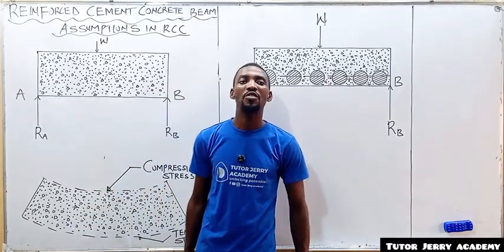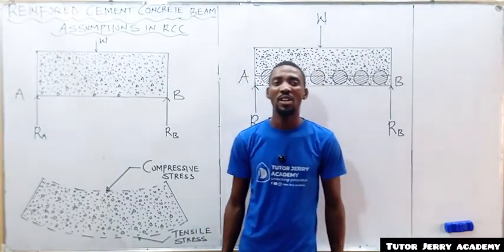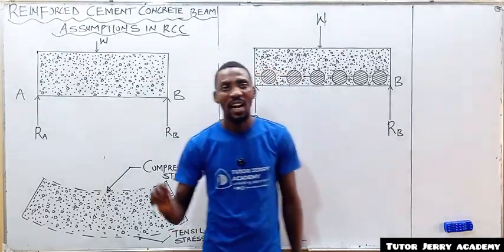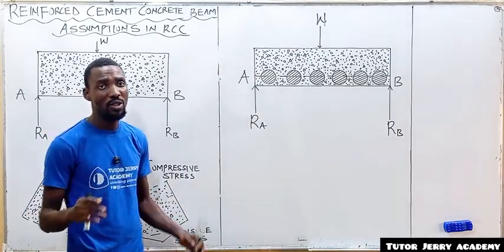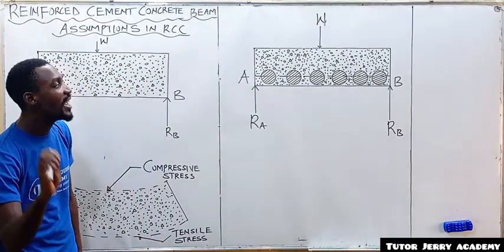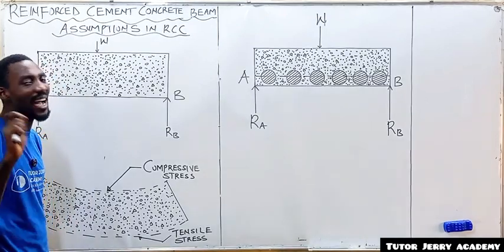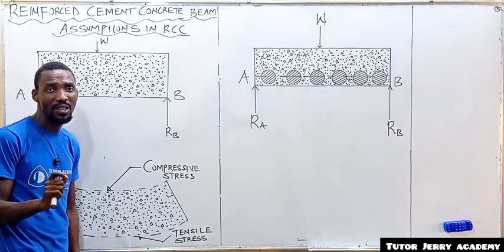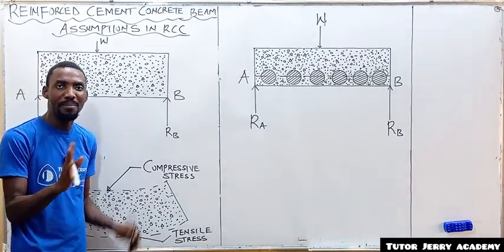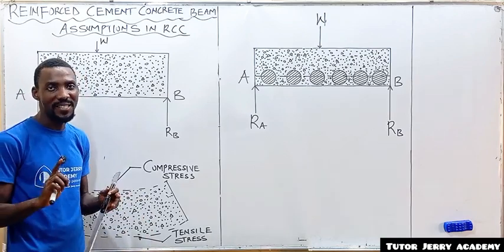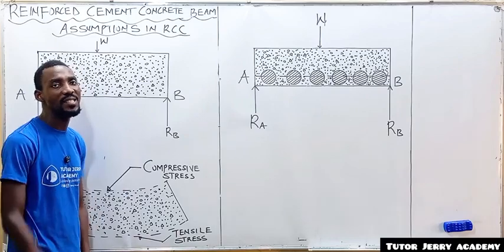All right. We are going to be looking at some major assumptions in RCC, that is, in reinforced concrete design. The first assumption you need to note, because all of this will be asked in your exam, so you need to jot them down. The first one is: a transverse section that is plane before bending remains plane after bending. Please jot that down. Is that clear? That is the first assumption that we are going to be using all through this lecture.